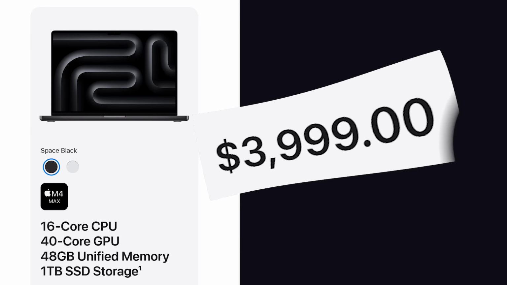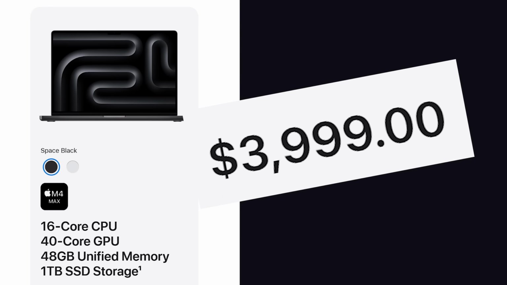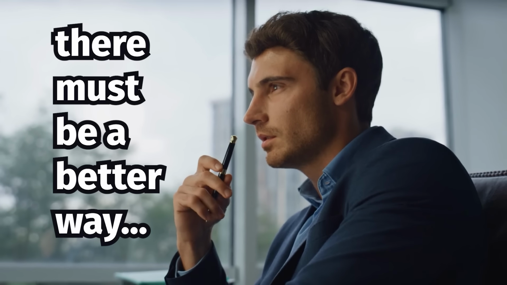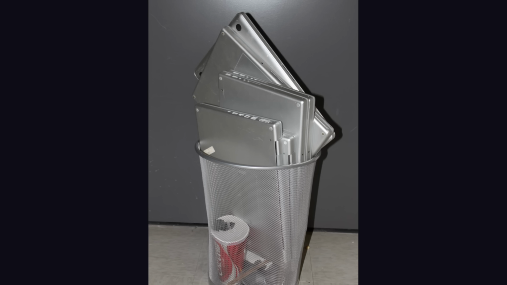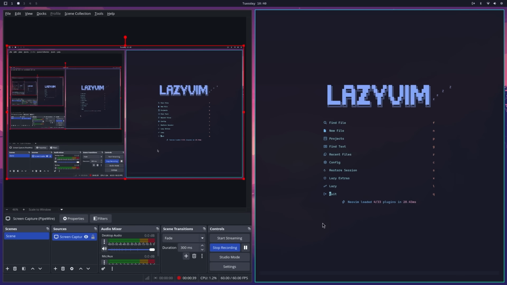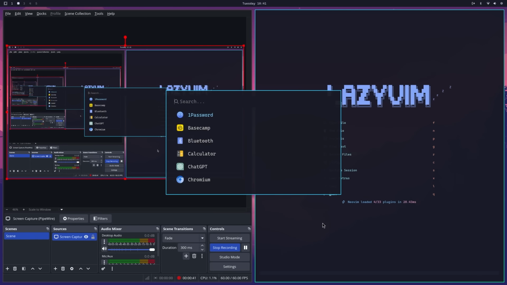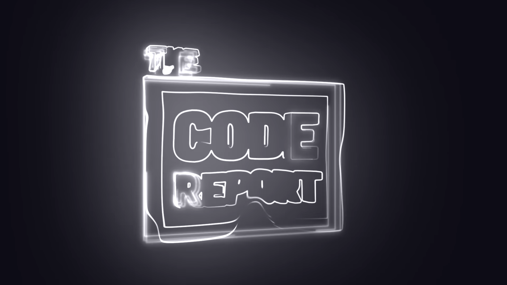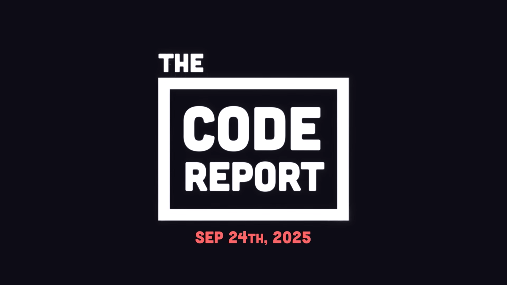But Macs are expensive and riddled with proprietary software. What if there is a better free and open source way to use a computer? I just threw out my MacBook, and in today's video, we'll find out if Omarchy is the ultimate operating system for people who code. It is September 24th, 2025, and you're watching The Code Report.